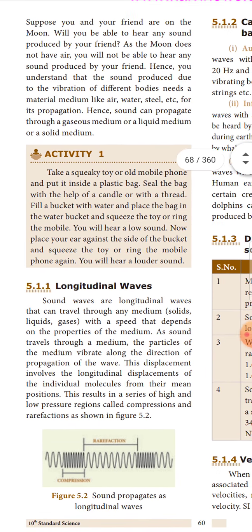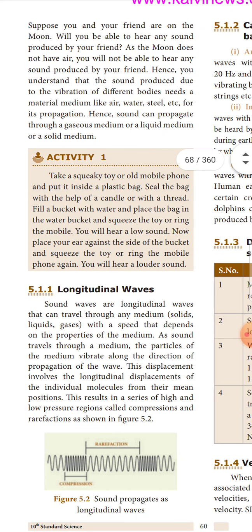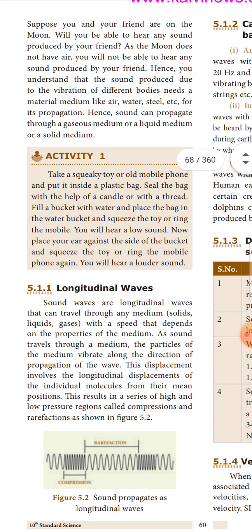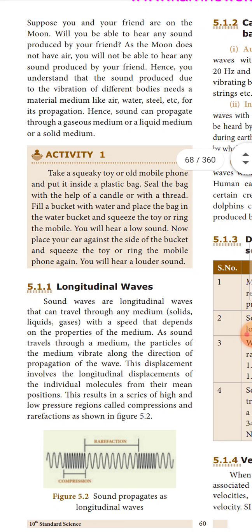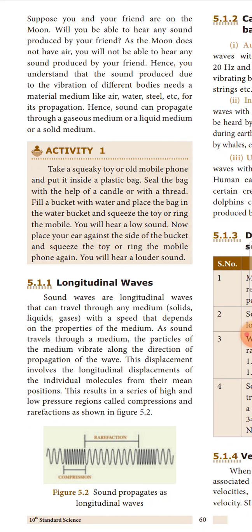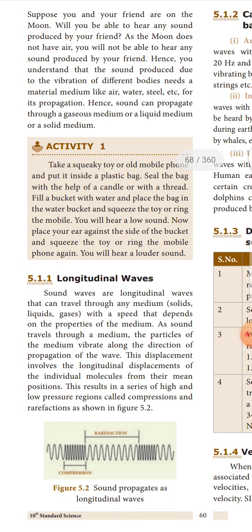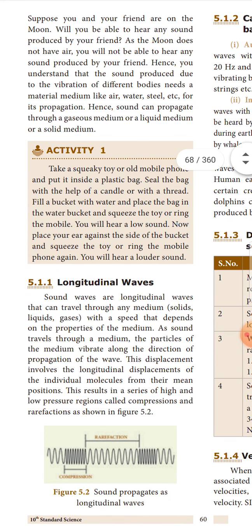Now suppose you and your friend are on the moon. Will you be able to hear any sound produced by your friend? As the moon does not have air, you will not be able to hear any sound produced by your friend. Hence, you understand that the sound produced due to the vibration of different bodies needs a material medium like air, water, steel, etc. for its propagation. Hence, sound can propagate through a gaseous medium, a liquid medium or a solid medium.